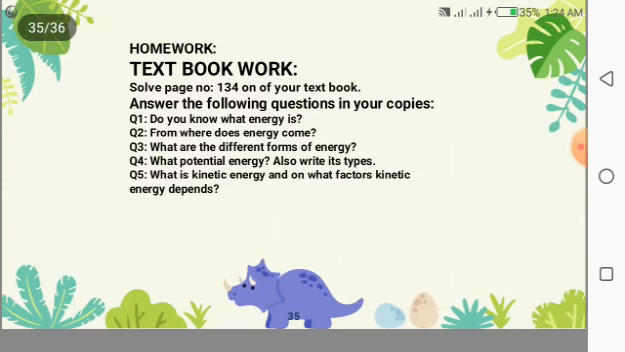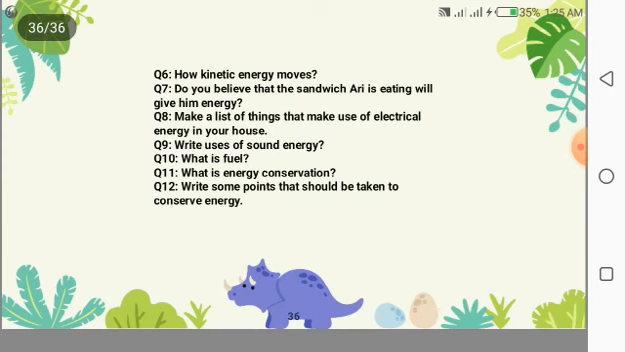I hope you got today's lecture, and this is your homework. You have to do page number 134 of your textbook, and please answer the following questions in your copies, and your deadline is Wednesday. Please complete your assignments. Thank you.